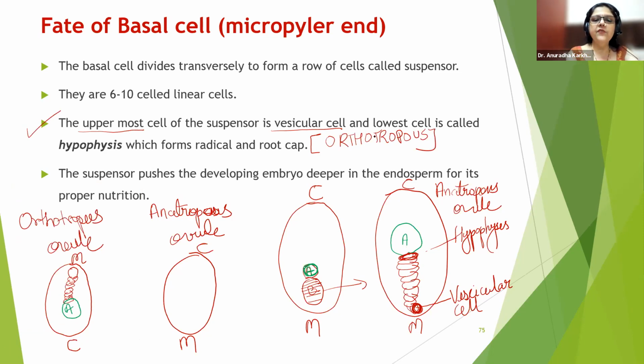The uppermost cell of the suspensor is vesicular. So the uppermost cell is vesicular, correct, in orthotropous, and the lowest cell will be hypophysis. So this cell is going to be your hypophysis. So this is going to be the vesicular and this will be the hypophysis.